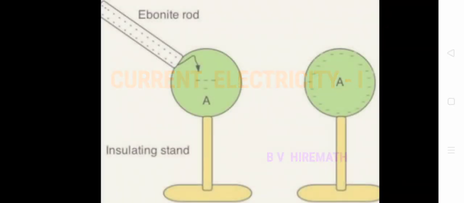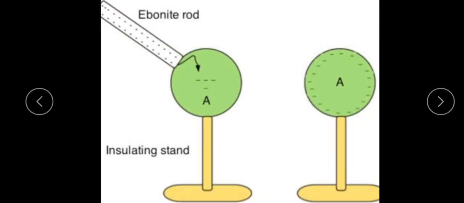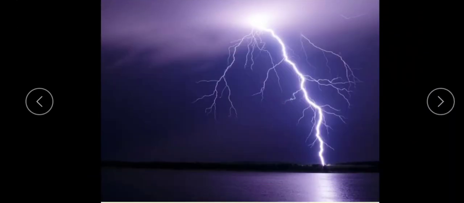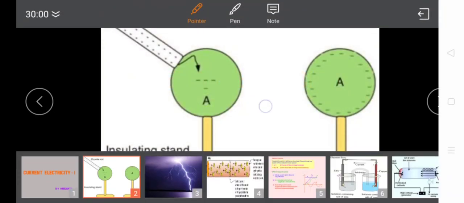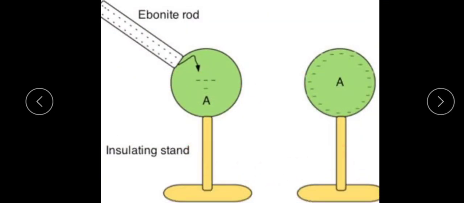See, let us consider two conductors. These are the two conductors here. Let us consider two conductors at different potentials, having different potentials and supported on insulating stands. See here, these are the insulating stands. So on these insulating stands, the conductors are present.